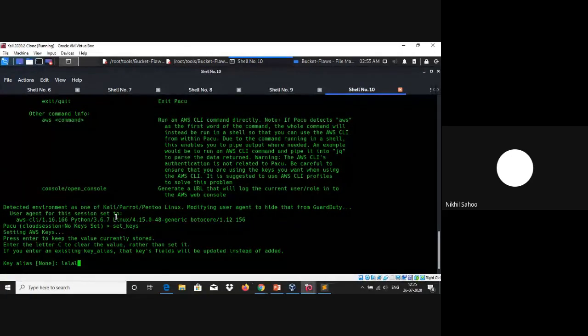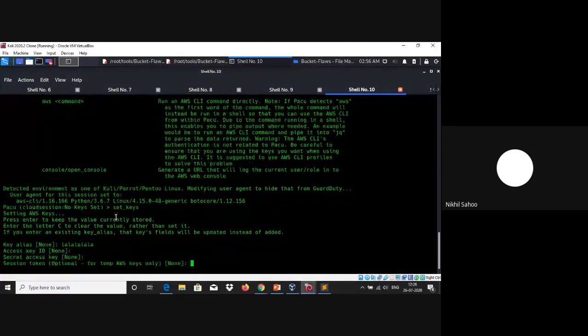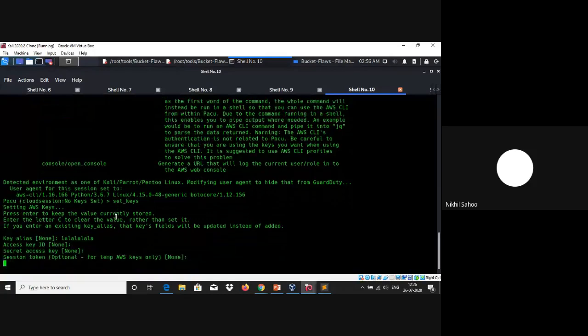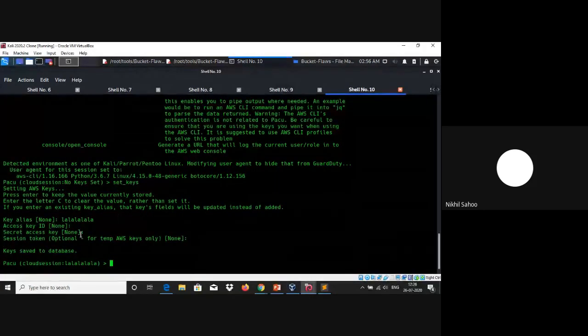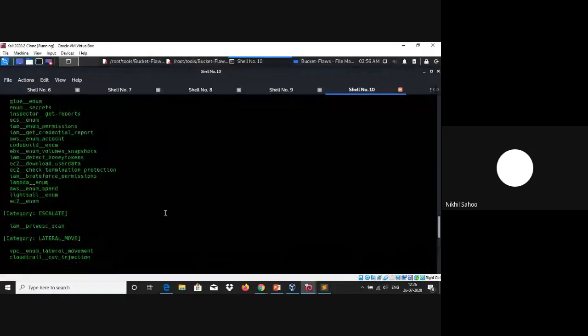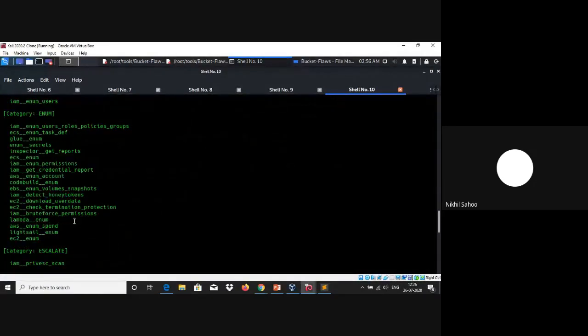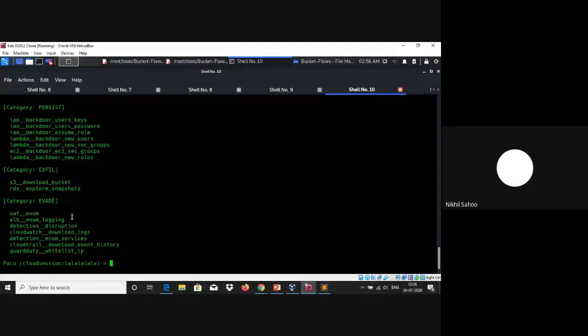Once you do that, it's going to ask for your key alias, so type in anything here. Then it is going to ask you for your key ID, and you can enter it there. You can enter your secret access key, and session token if you have any. Once it is done, it is going to save your keys to your database. Then you can do an ls command, which is going to list out all the modules you can run. It has a lot of modules related to all kinds of AWS services.